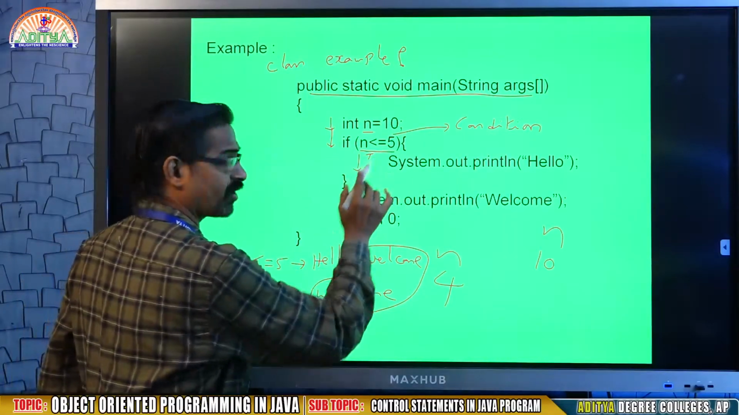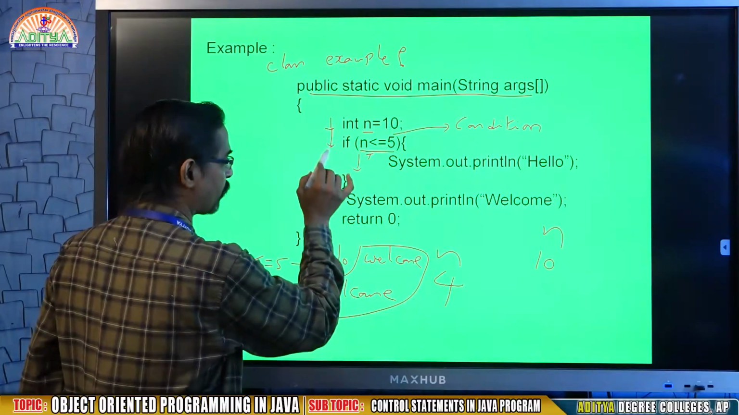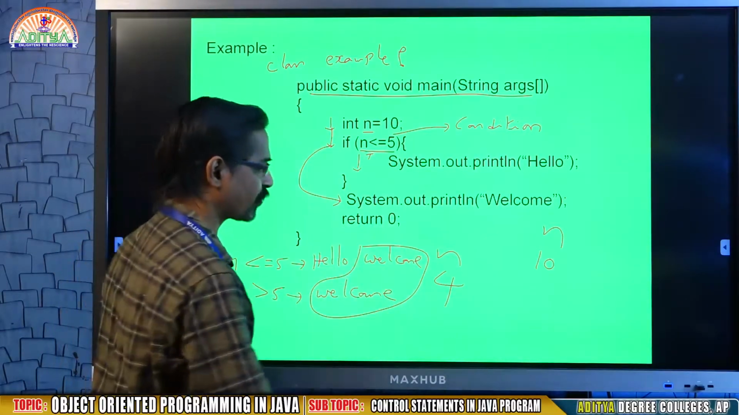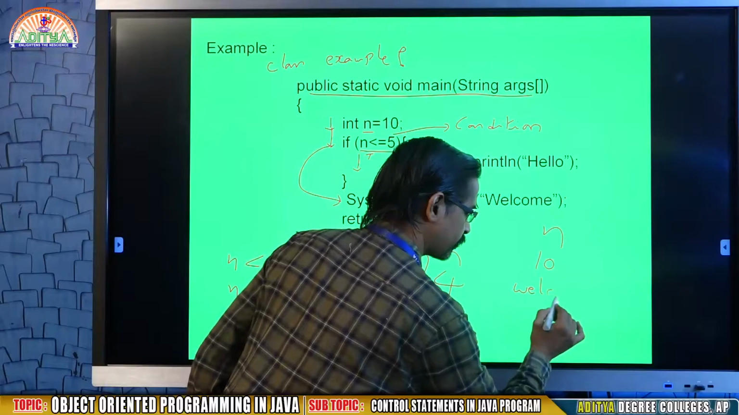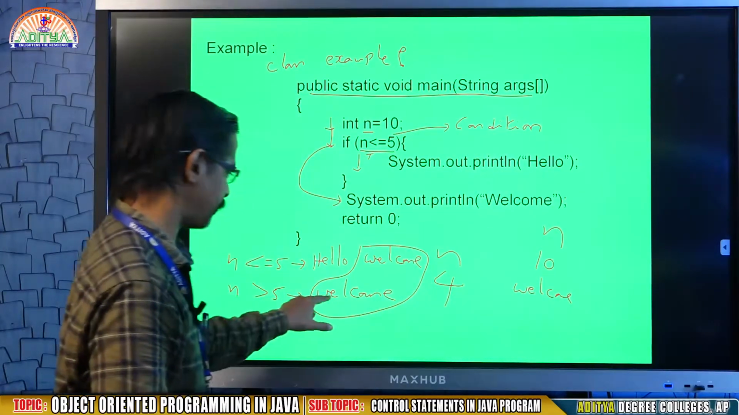So here n less than or equal to 5 is false. So it will skip the statement 1 block and go to the next statement. What is there in the next statement? Welcome. So it will print welcome. This means I don't want this hello, I need only welcome.